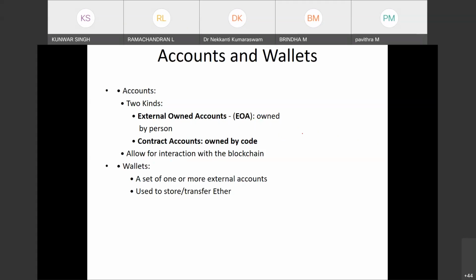So one can transfer. You see that part. And a wallet is a set of one or more external accounts used to store and transfer Ether, the same as Bitcoin. Clear? Okay.